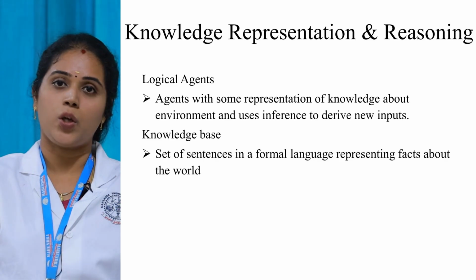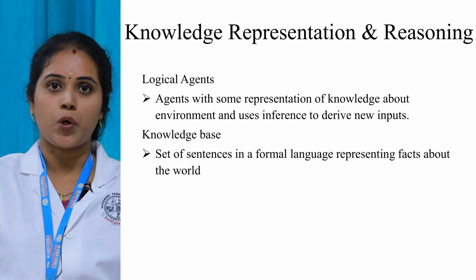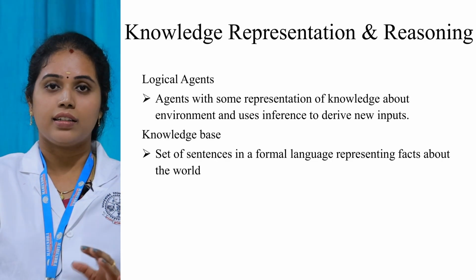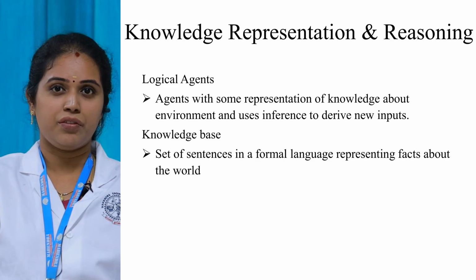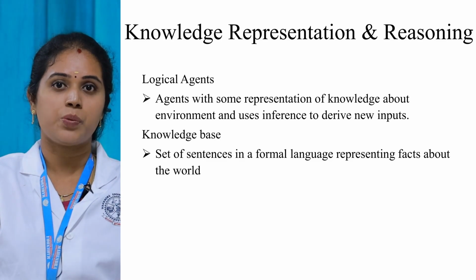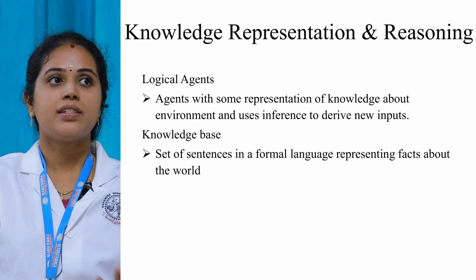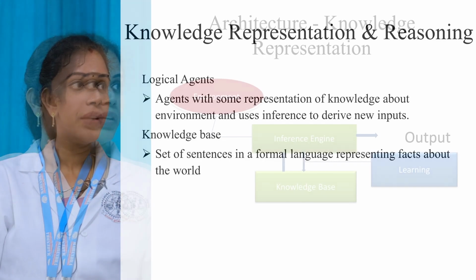So the information gathered from the environment can be derived into new inputs by using inference. Then the final knowledge attained by the agent is converted into a formal language with the help of the knowledge base. These are the terms used in knowledge representation and reasoning.